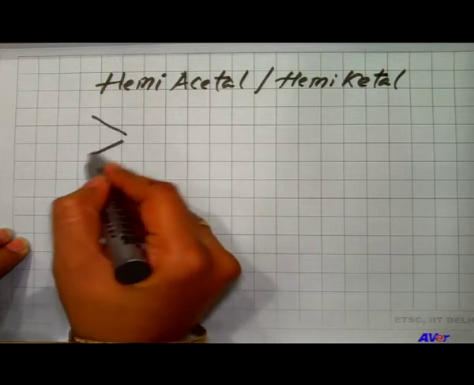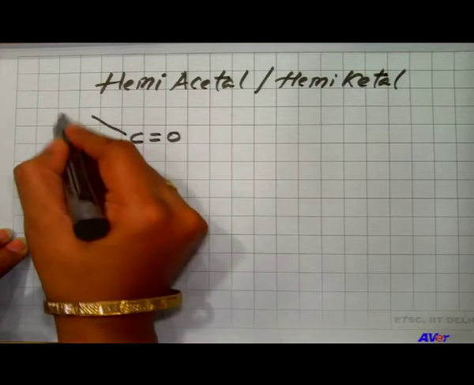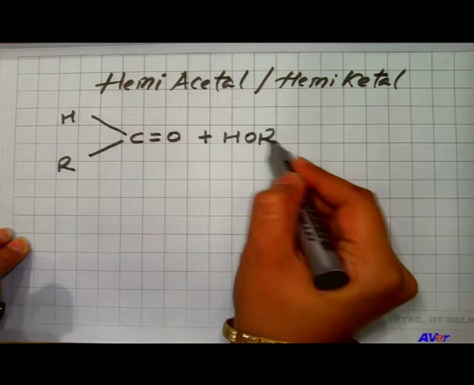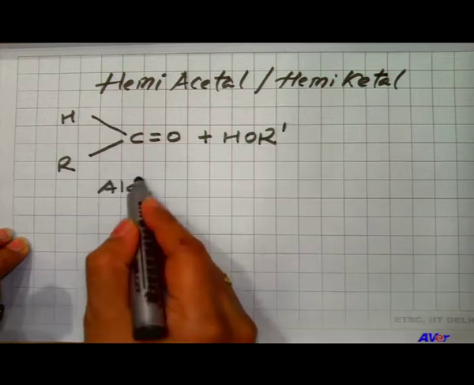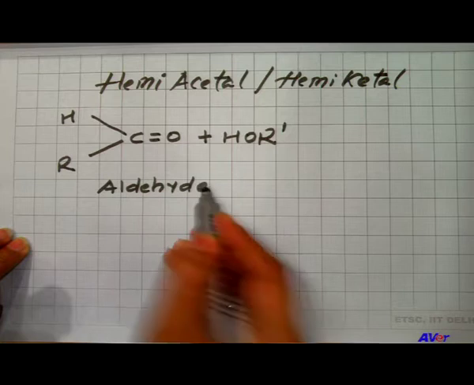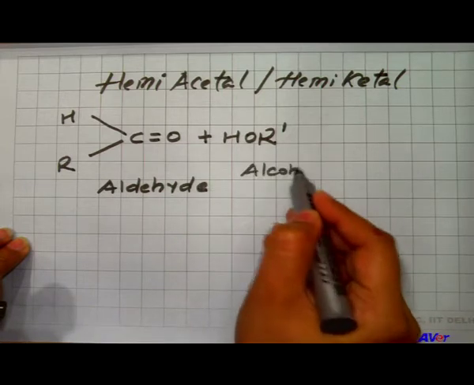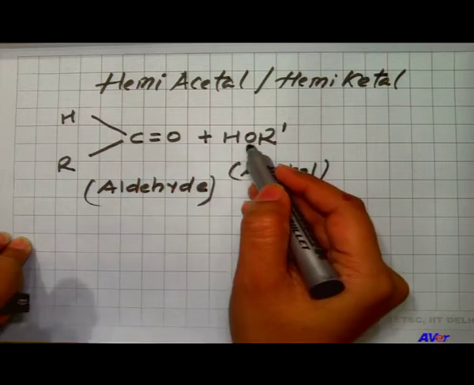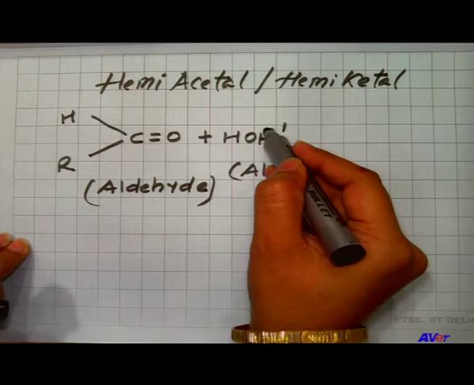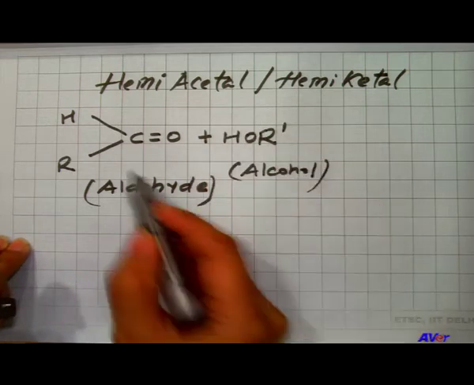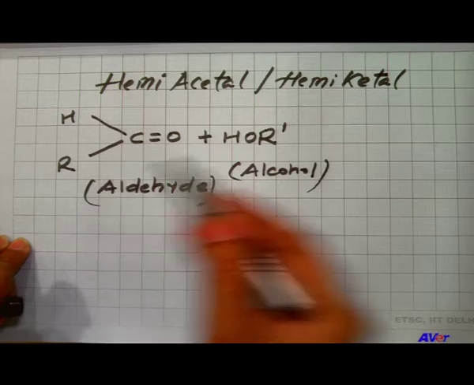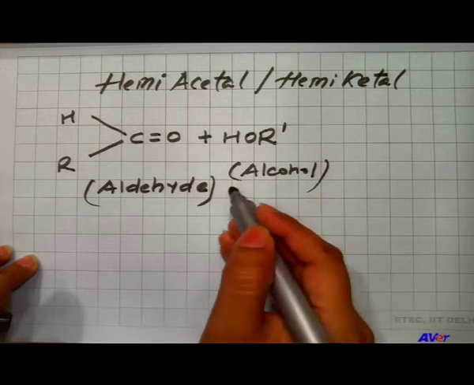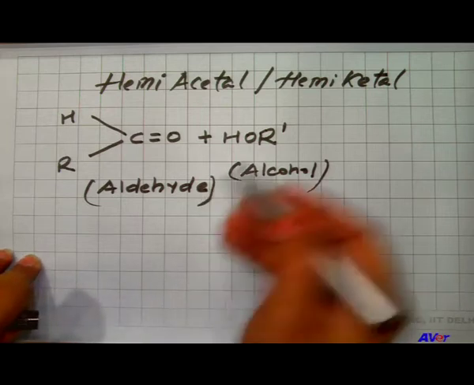Hemiacetal means whenever any aldehyde or alcohol, this one is aldehyde and this one is alcohol, interact with each other, they form hemiacetal. Similarly, whenever any ketone reacts with any alcohol, they form hemiketal. So, let us have a look how the reaction goes.